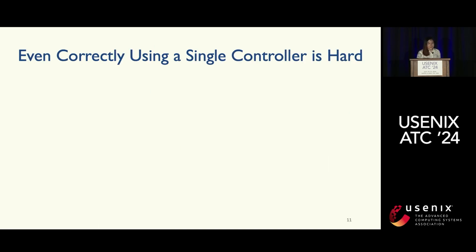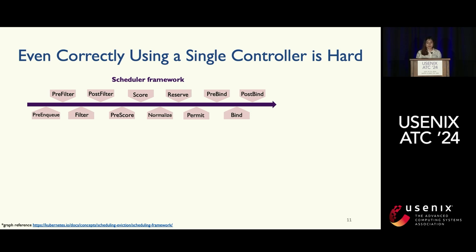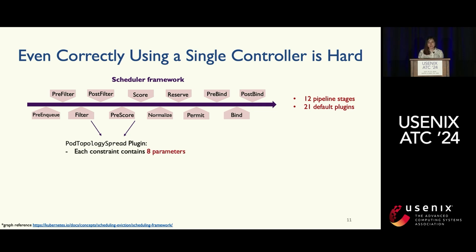I also want to briefly mention that even correctly using a single controller is actually hard. This shows a framework for the scheduler, which contains 12 pipeline stages in total, and there are 21 default plugins. Even for a single plugin, the topology spread constraint, you can configure an unlimited number of constraints, and each constraint contains 8 parameters. There are many details, however, that are not documented well. One plugin can also interact with other plugins, for example, Node Affinity or Node Taint. Each constraint can choose to honor or not honor each plugin. So it's pretty complicated even for single controllers.